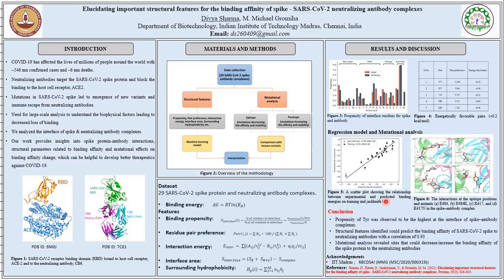Coming to the conclusion, our results conclude that the propensity of tyrosine was observed to be the highest at the interface of spike antibody complexes. The structural features that we identified could predict the binding affinity of SARS-CoV-2 spike to neutralizing antibodies with a correlation of 0.93. And the mutational analysis revealed the sites that could increase or decrease the binding affinity of spike protein to the neutralizing antibodies.